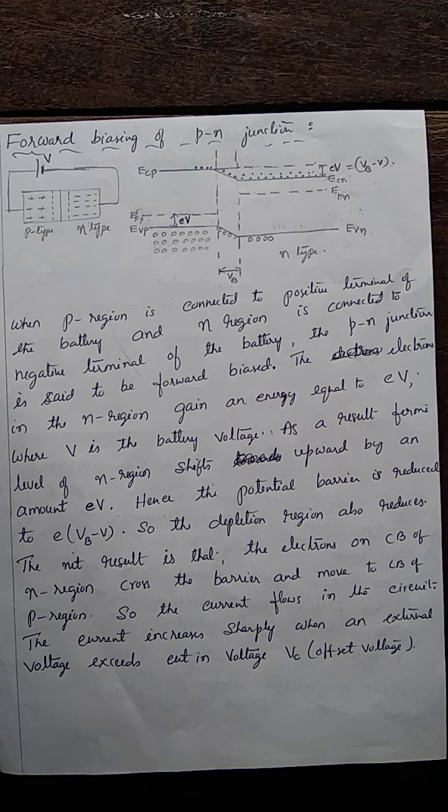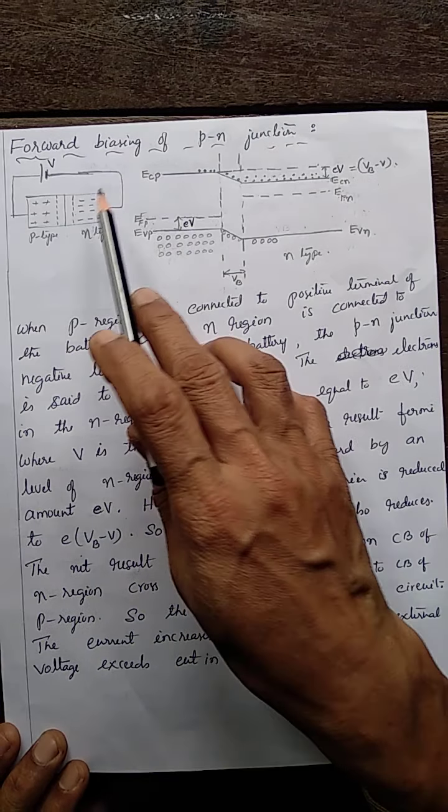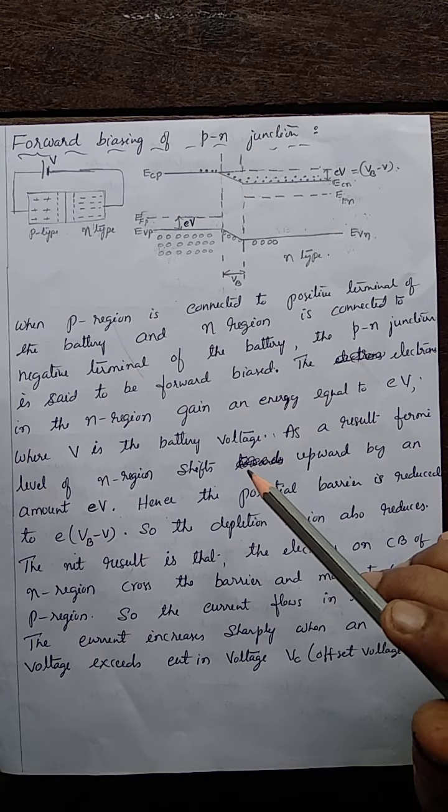Biasing means supplying external energy to the p-n junction using some external source like a battery. There are two types of biasing: forward biasing of the p-n junction and reverse biasing of the p-n junction. See here, now I have explained forward biasing of the p-n junction.